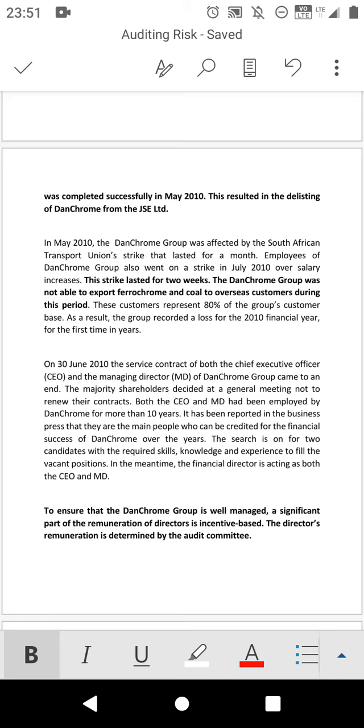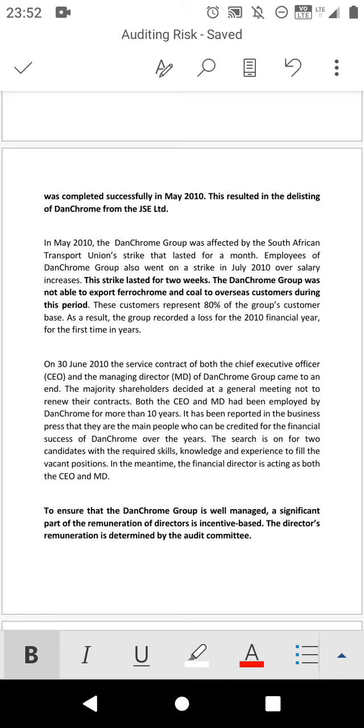Then the other point is that employees of Dunchrome Group went on strike in July 2010 over salary increases. This strike lasted for 2 weeks. Then Dunchrome Group was not able to export ferrochrome and coal to overseas customers during this period. These customers represent 80% of the group's customer base.